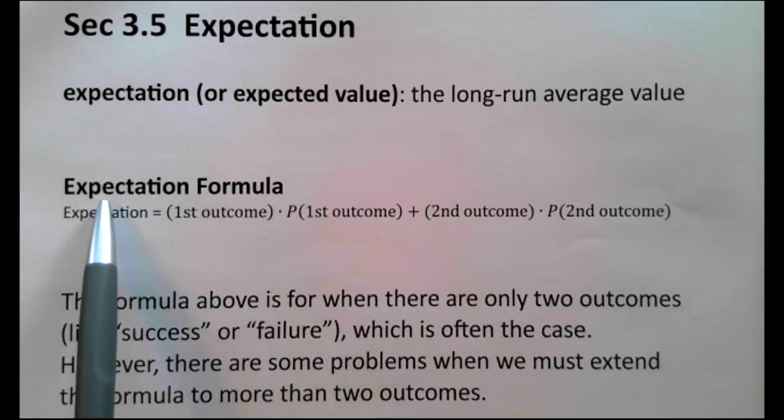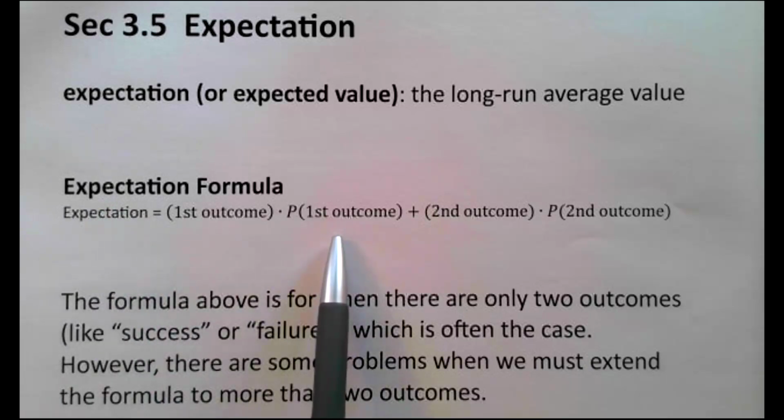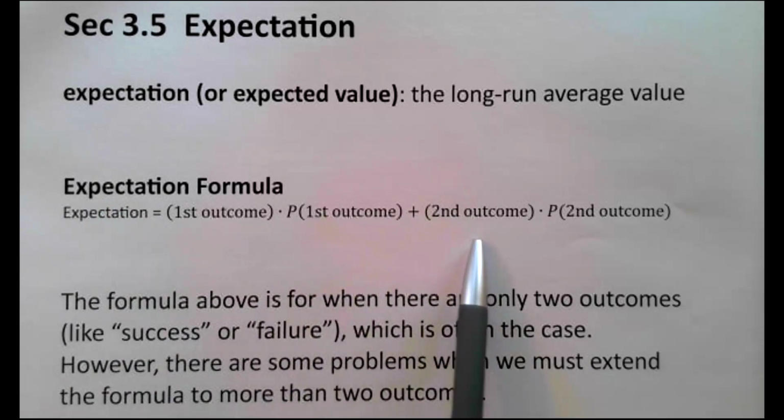There's a formula we're going to use to figure out expectation. And the formula is first outcome times probability of the first outcome plus second outcome times probability of the second outcome. Most of the time in our problems, there will be two outcomes, and we will use this formula.